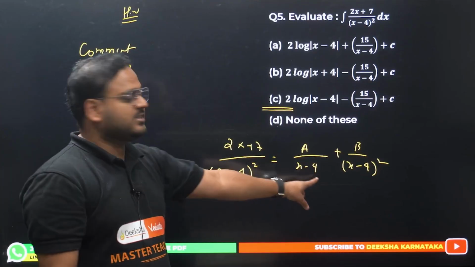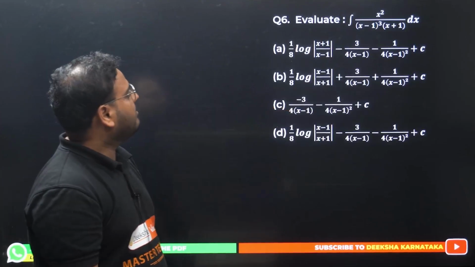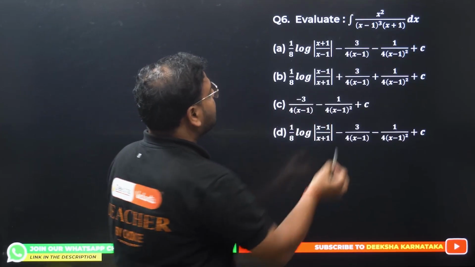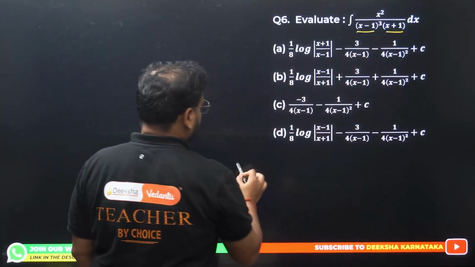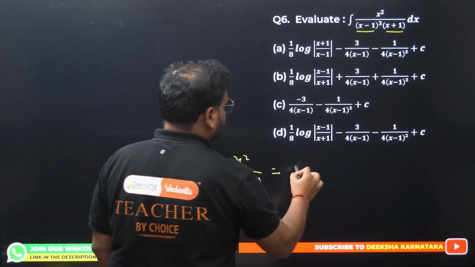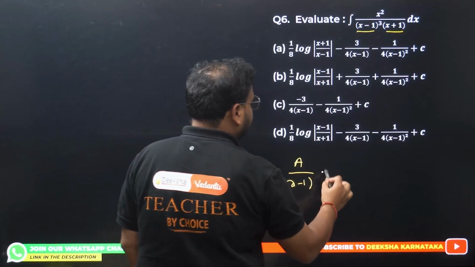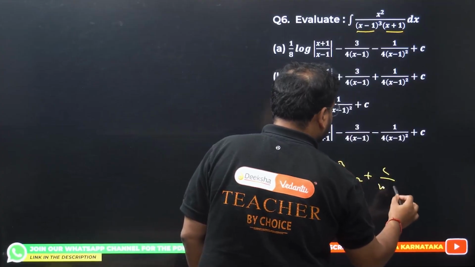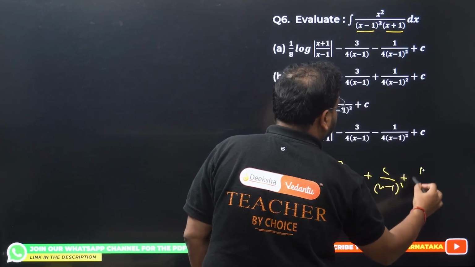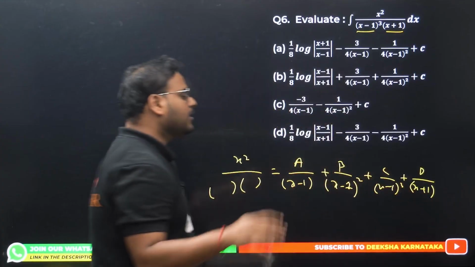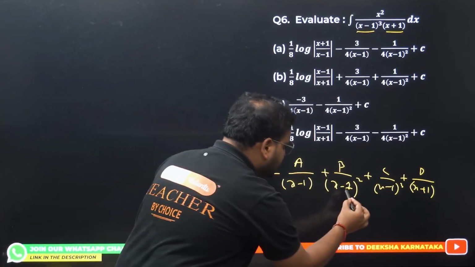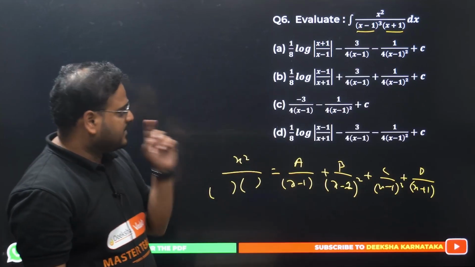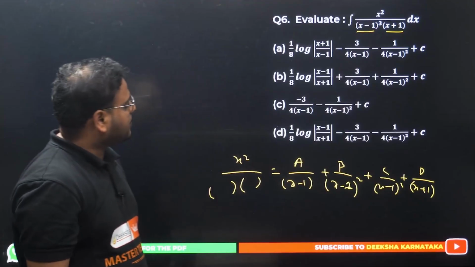Okay, how to do it? In this format I've given you. Question number 6 now. Evaluate this same condition. You'll have 4 constants over here, A, B, C, D, 3 because of this and 1 because of this. So you'll have x square upon this thing equals A upon x minus 1 plus B upon x minus 1 the whole square plus C upon x minus 1 the whole cube plus D upon x plus 1. So you'll have 4 of the constants. This is 1, okay? This is 1. x minus 1 the square and x minus 1 the cube and x plus 1. So you'll have again 4 of the options.